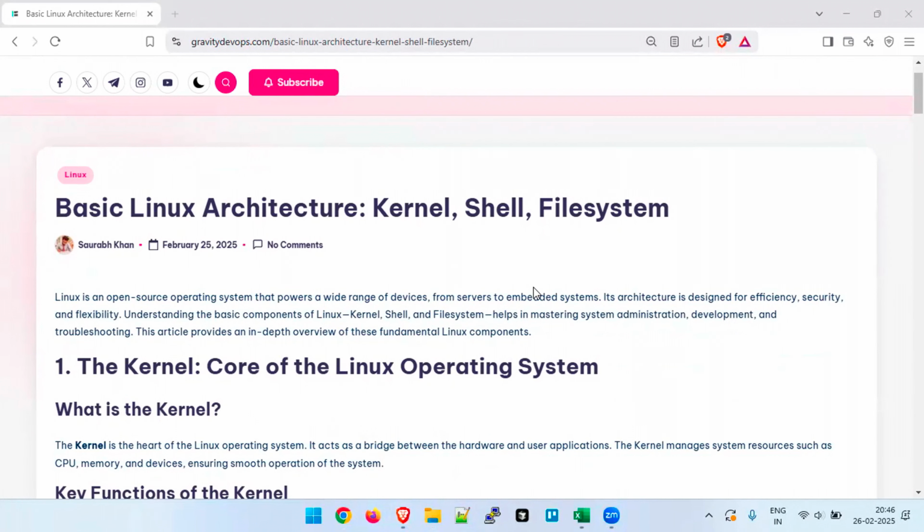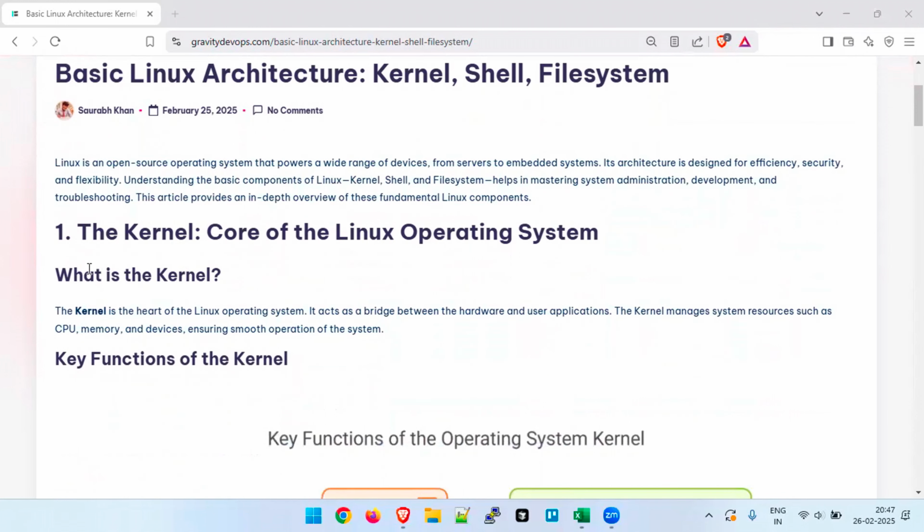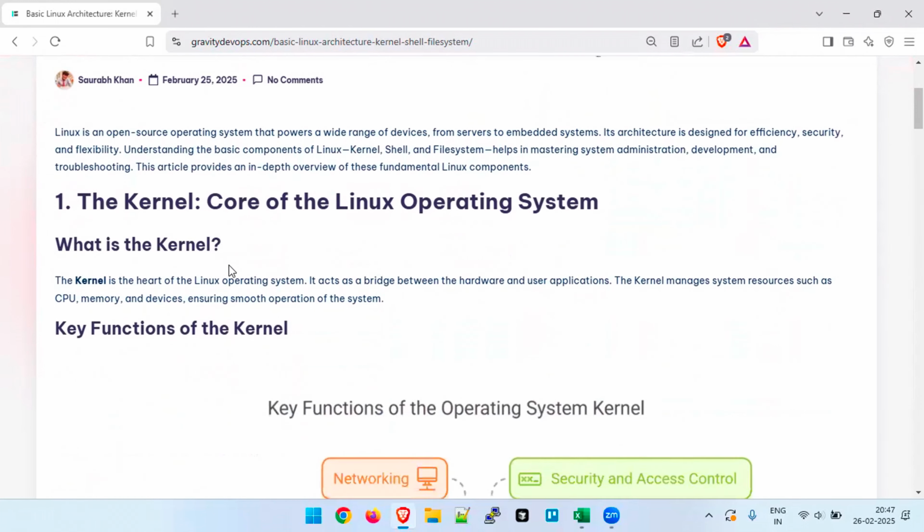So today we will talk about what the kernel is in Linux, right? We have already covered what Linux is and how we can install Linux, and now we will cover what the kernel is and what the functionality of the kernel is, right? So let's talk about what the kernel is.